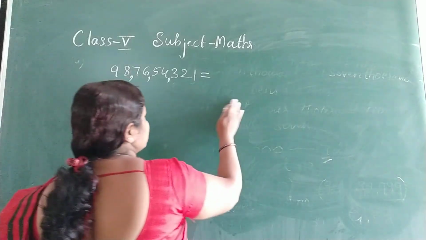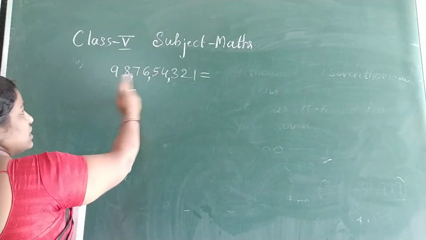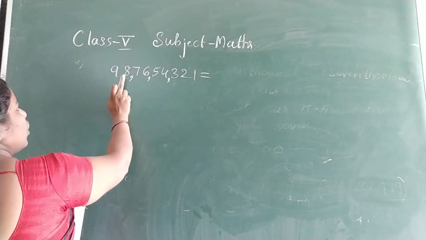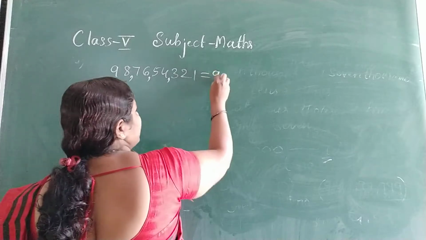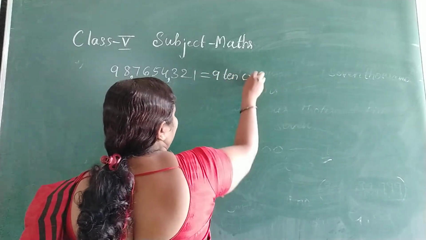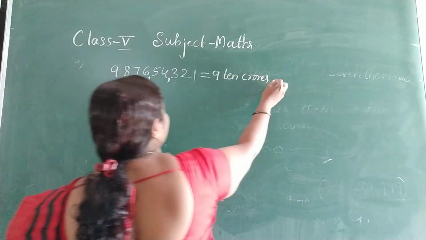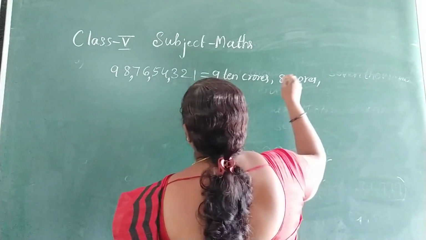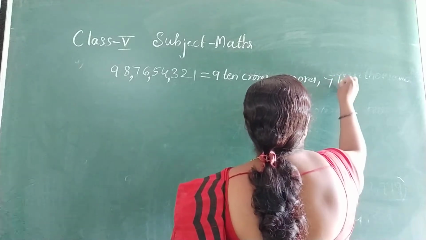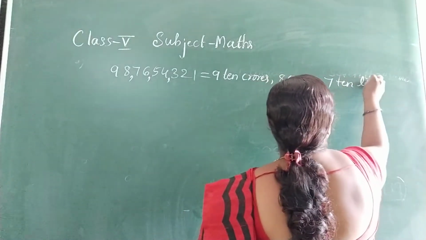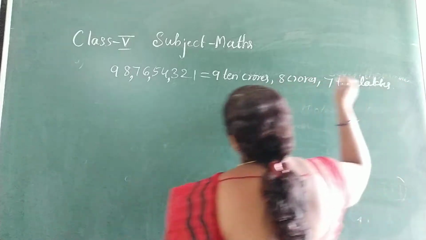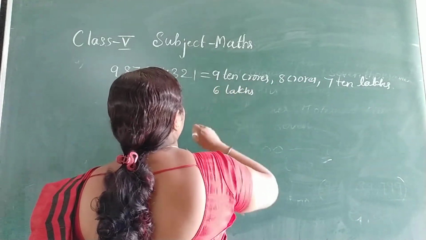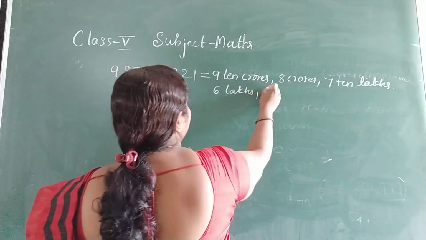Then in terms of places, how to write? First read the places: ones, tens, 100, 1,000, 10,000, lakh, 10 lakh, crore, 10 crore. So 9 is 10 crores, 8 crores, then 7 10 lakhs, 6 lakhs, then 5 10,000s.